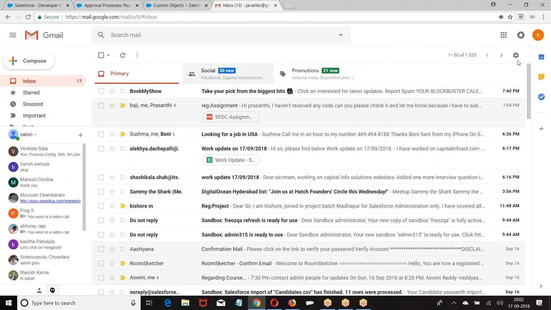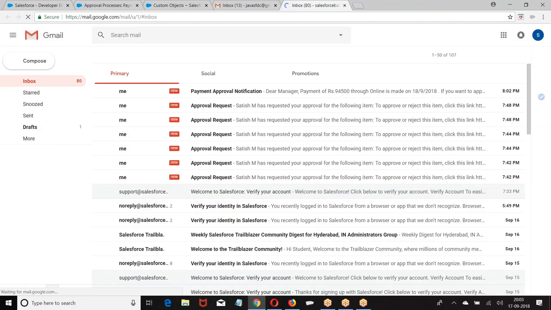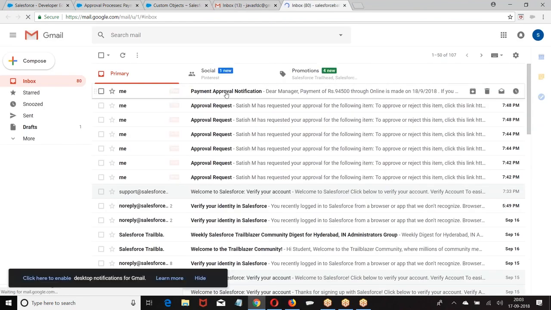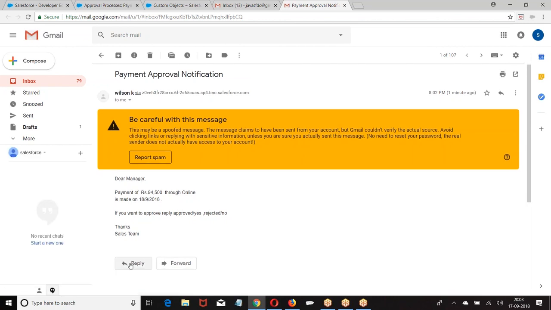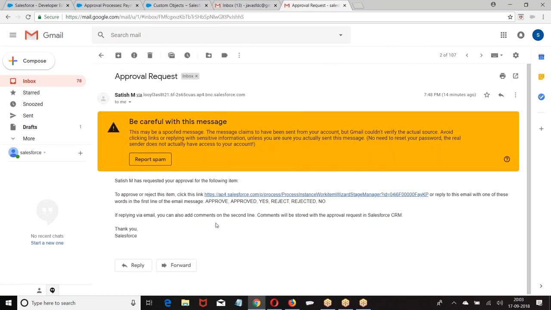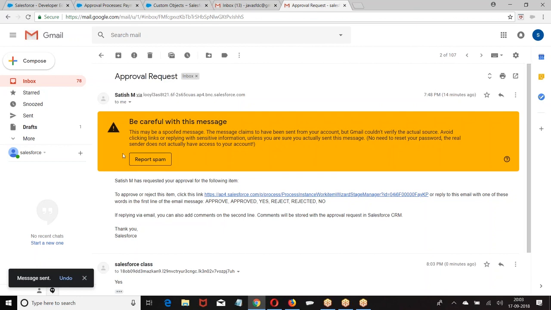Now, we have submitted the record. This is another account. Now, one of the alerts we received is chatter. This is the payment approval notification. This is the email I have sent you. This is the email that I created, right? This is the notification I have sent. Now, I can approve or reject the record from this also. Reply. Through email, I have given a reply.